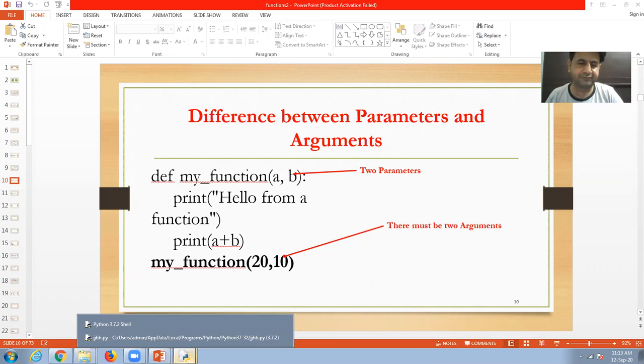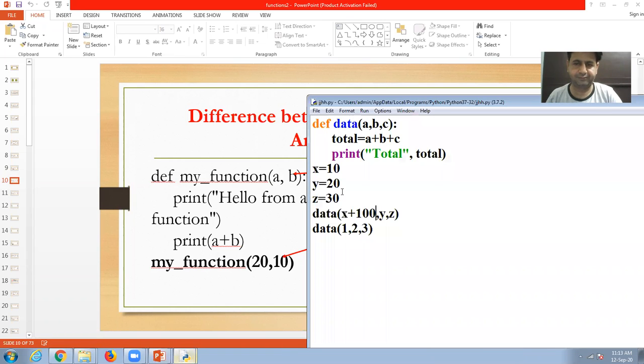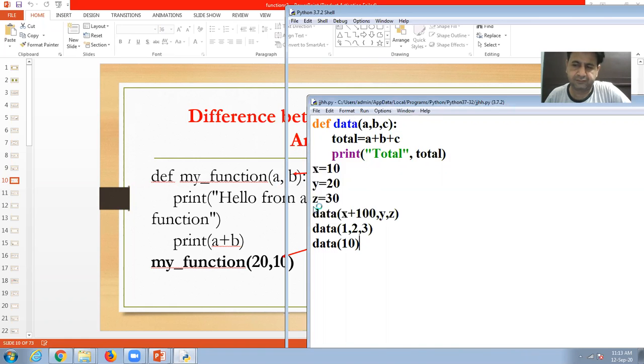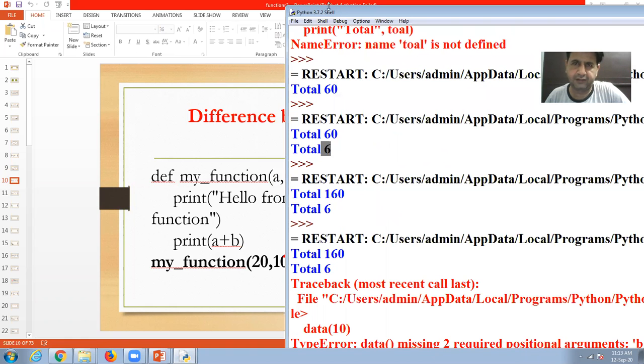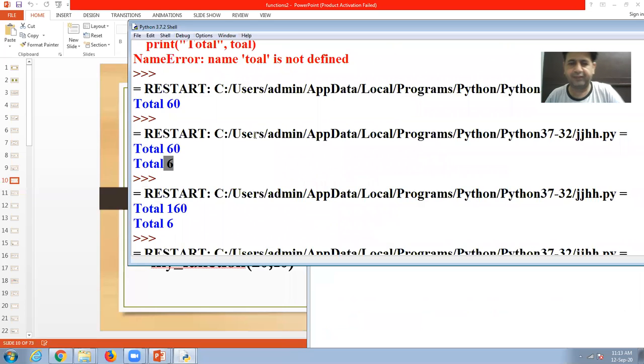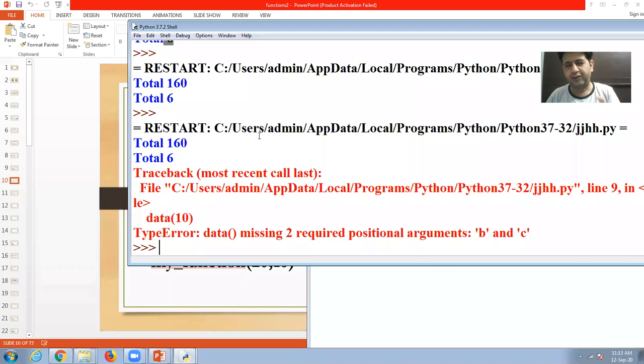For example, I call the function again and I send only one value. In place of three values A, B, C, I am sending only one value. Look at here, error: two required positional arguments missing.